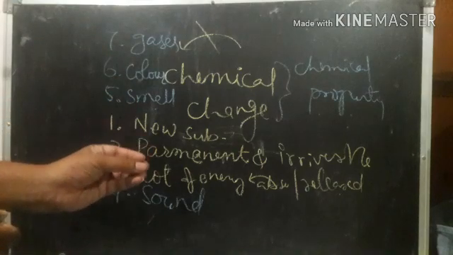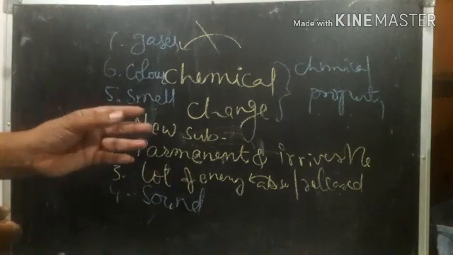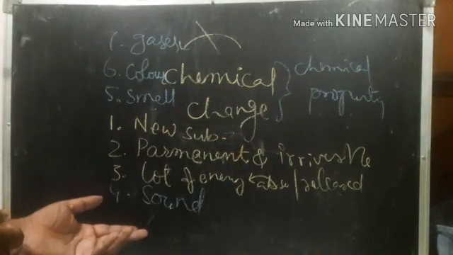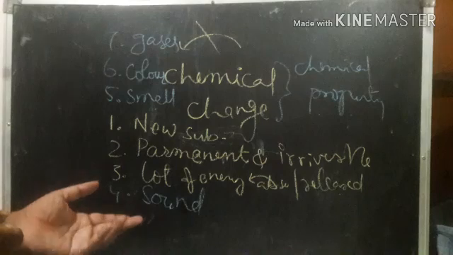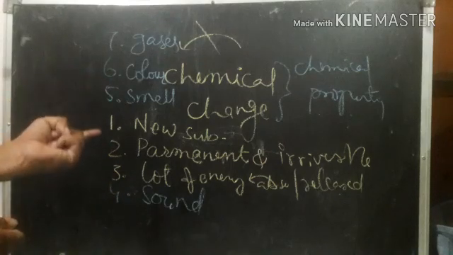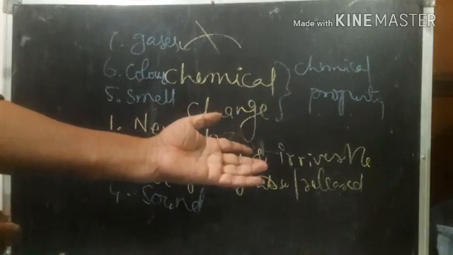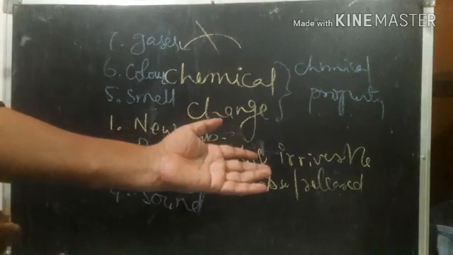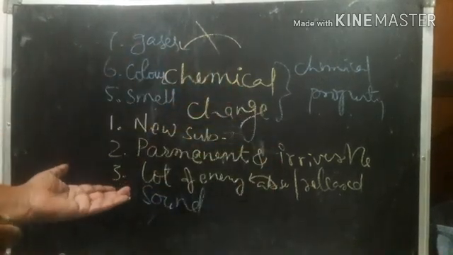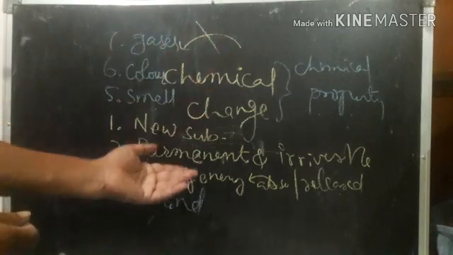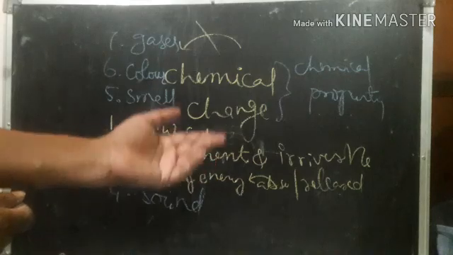Once you burn the paper, by using that ash you are unable to get the paper back. Why? Because before it was paper and now it has become ash, and we can't get paper back from the ash. That is why we call it a chemical change, it is permanent.